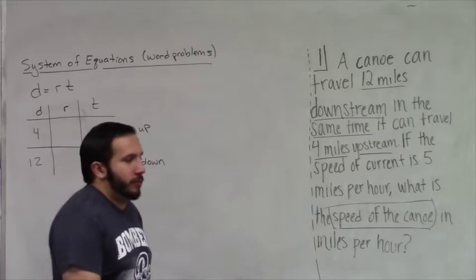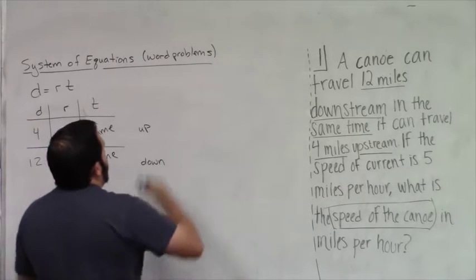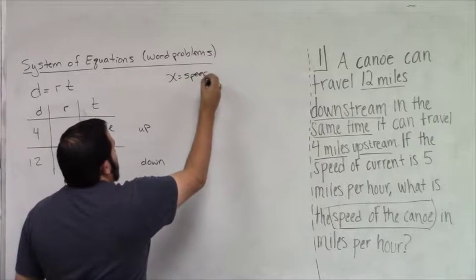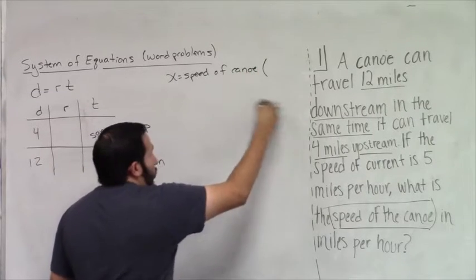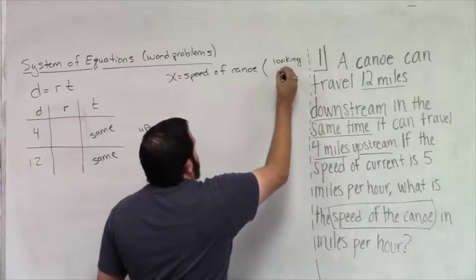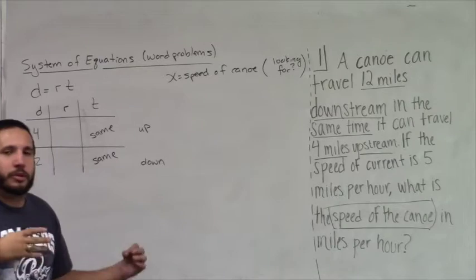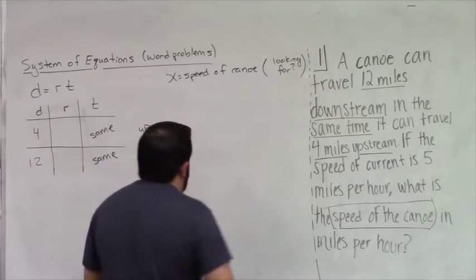Whatever you're solving for, that's going to be my x. I'm going to label x. My variable x is what I'm looking for, and in this case, it's the speed of the canoe. Your x, no matter what, is always going to be what you are looking for. Sometimes you're going to be looking for the speed of the current. Sometimes you're going to be looking for a lot of things. But in this case, your x is the speed of the canoe.